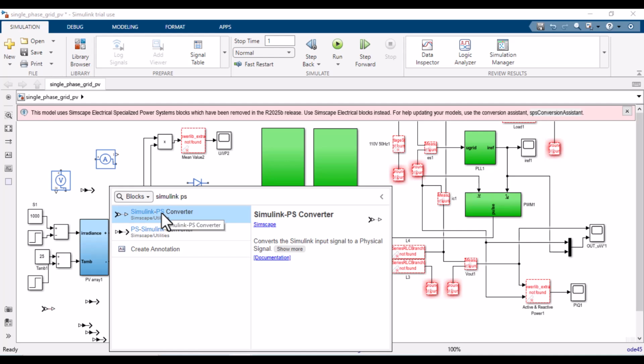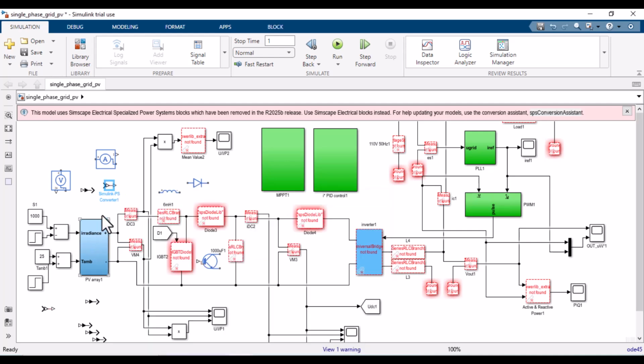So Simulink PS converter will convert from a simple Simulink model to a PS model or physical model. So the conversion should be connected between these two models, or otherwise it will not be connected accurately. For example, I want to remove it here and connect this line here, this line here.